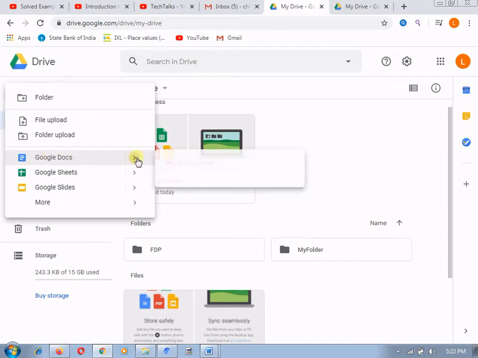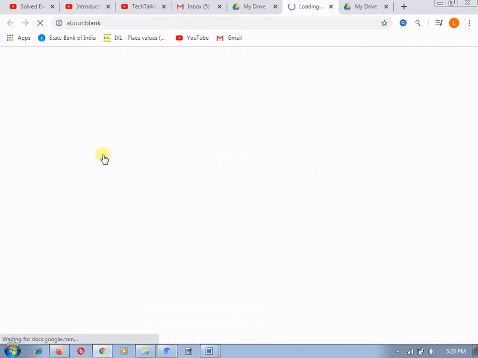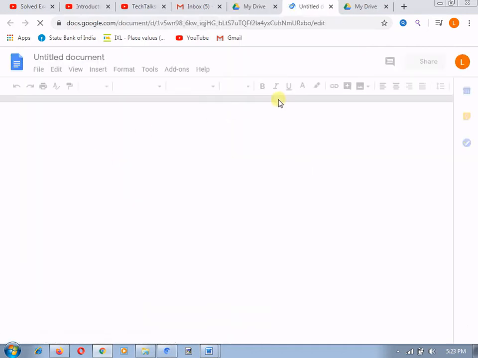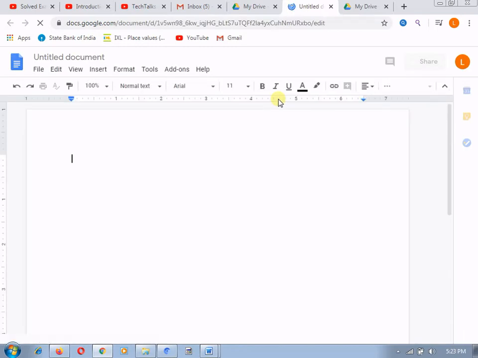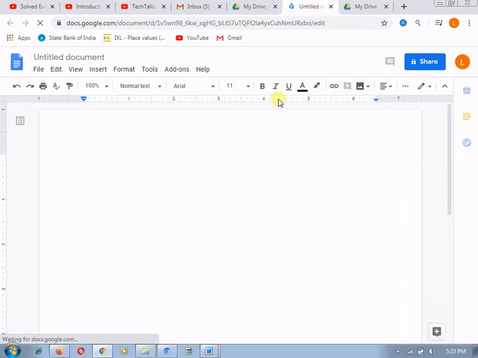But here this arrow will show that if I want to create a blank document, I can create it over here, or different templates are also available with the Google Docs. If I want to create a document from a template, that also I can do. So if I click on this Google Doc, it will go to a new untitled Google document which is available for me for editing purposes.